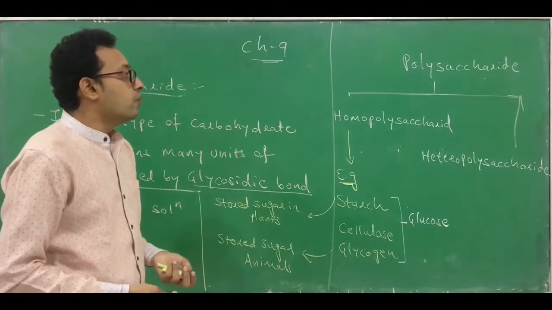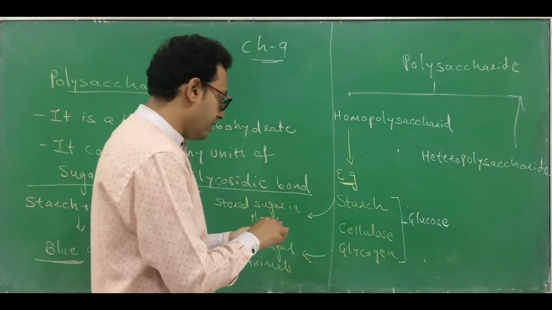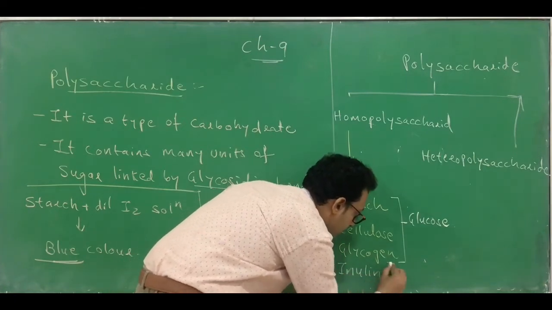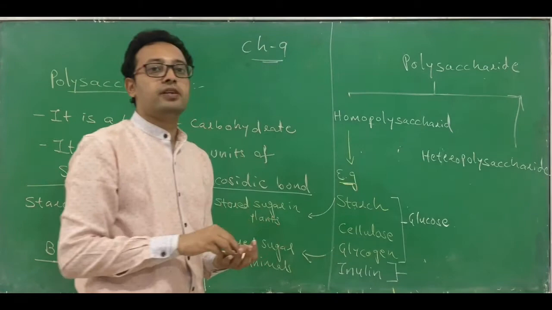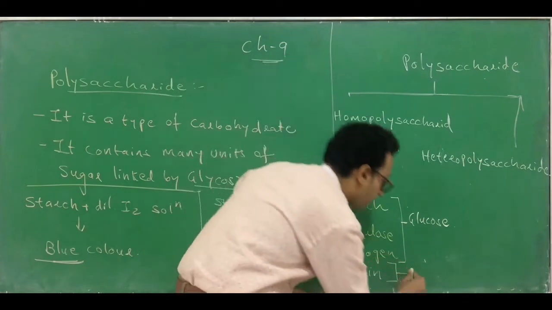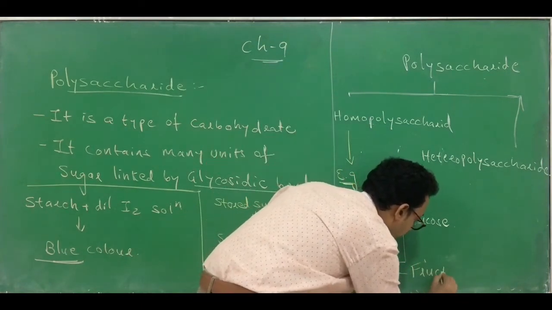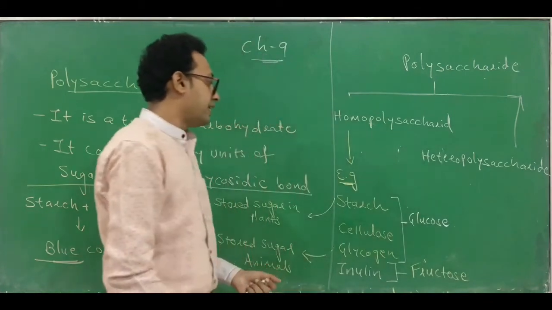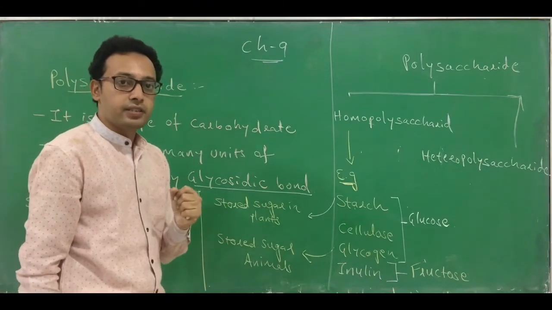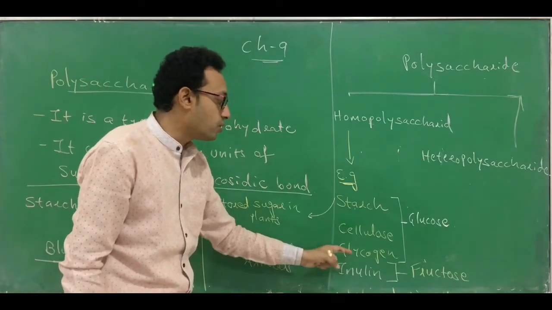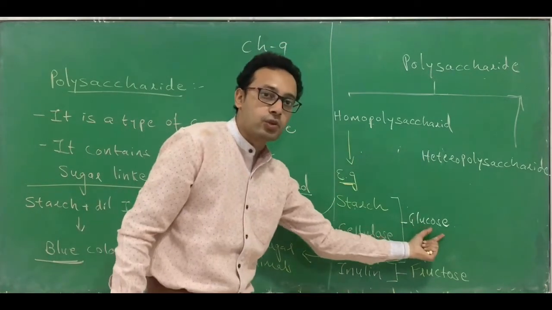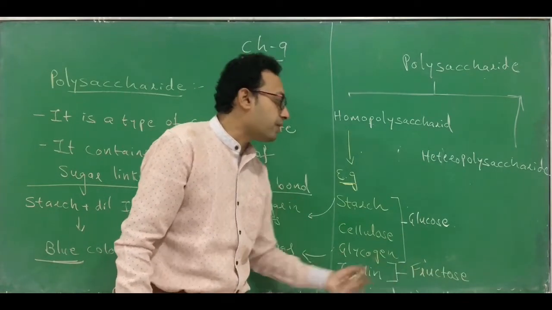I will also tell you one more example which comes under homopolysaccharide, and the example is inulin. Inulin is also a homopolysaccharide, meaning it also contains the same units, and it contains the same unit of fructose. Clear? What we call it as inulin. So starch, cellulose, glycogen and inulin are homopolysaccharides. Starch, cellulose and glycogen are made up of many units of glucose. Inulin is made up of fructose.